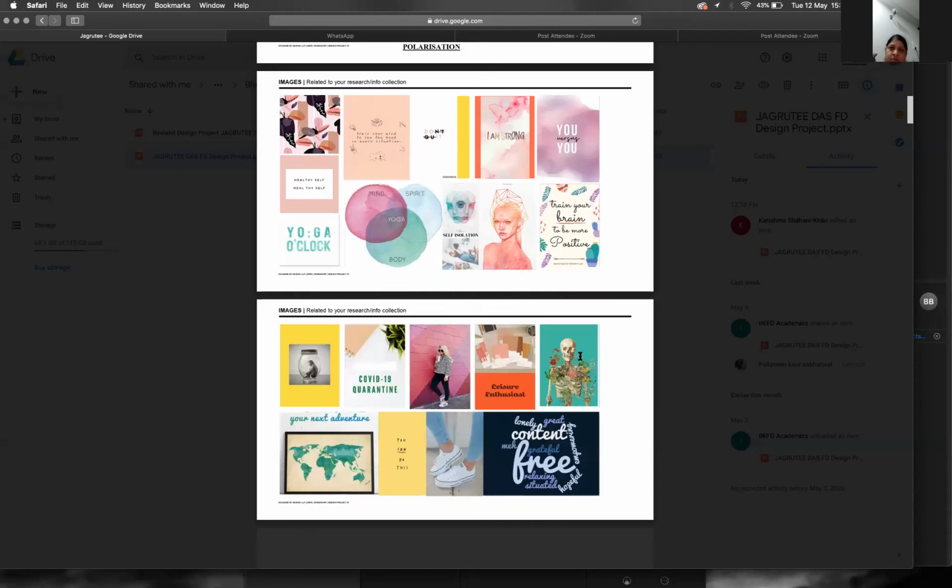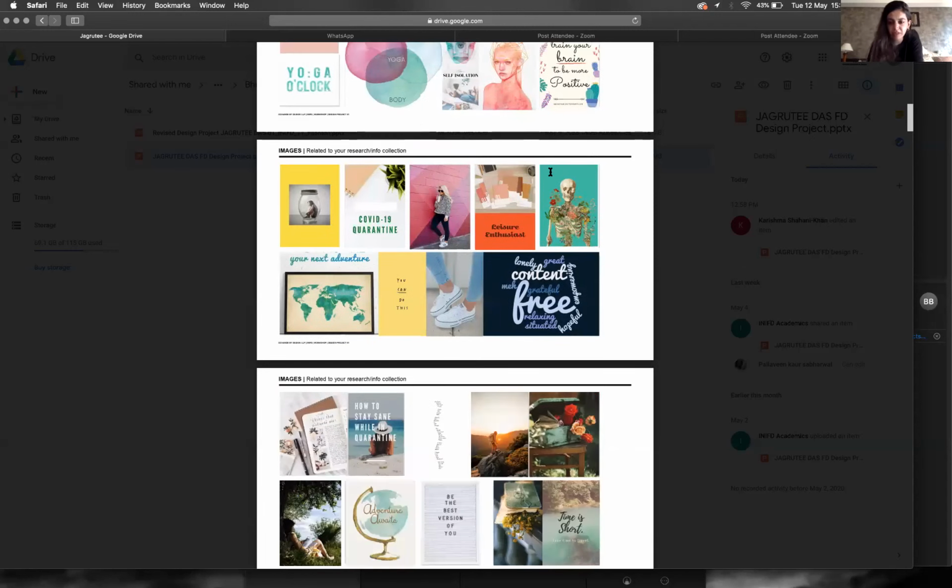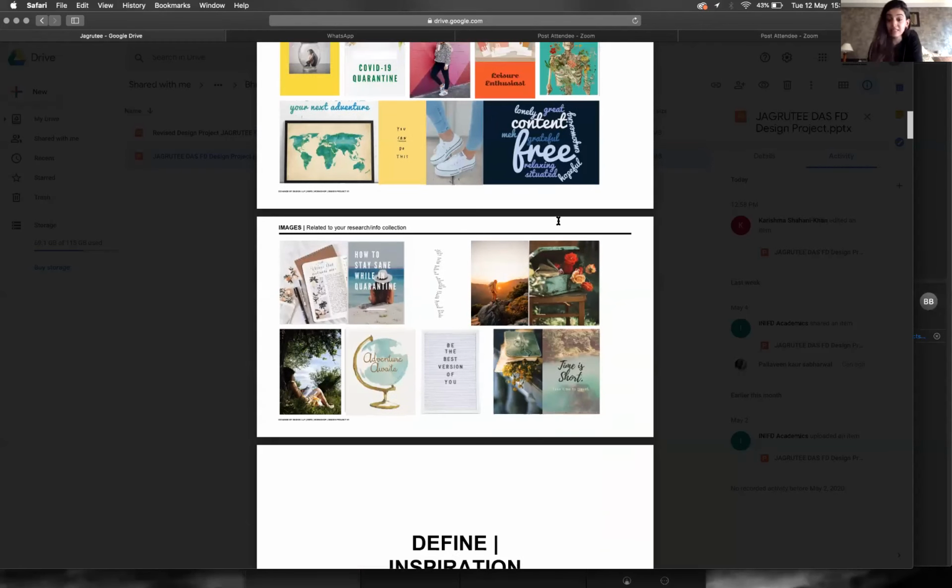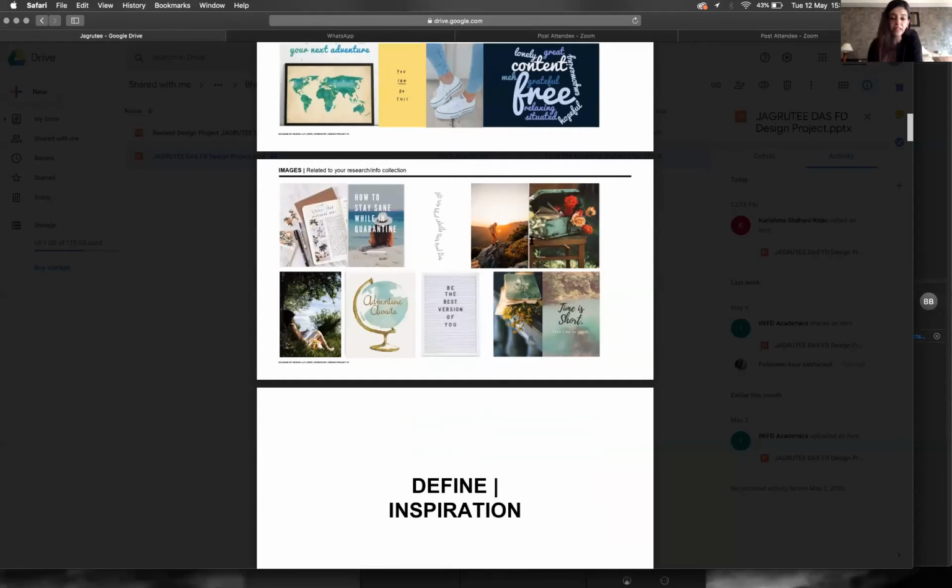Again, it continues, more images of your research. There's this very interesting picture that I'm circling right now of a skull. It's obviously an illustration, with flowers coming out from inside. So you're talking about self-healing, about growth. In terms of imagery, I think this is really good. It's a good example for everyone to see, where the imagery doesn't have to be so literal, but talks about the mood, the effect, the whole vibe of what you're trying to build.